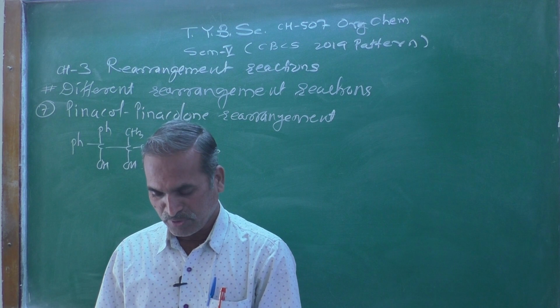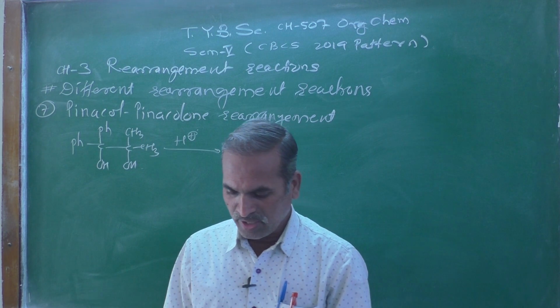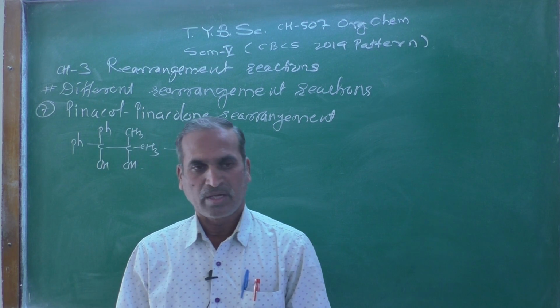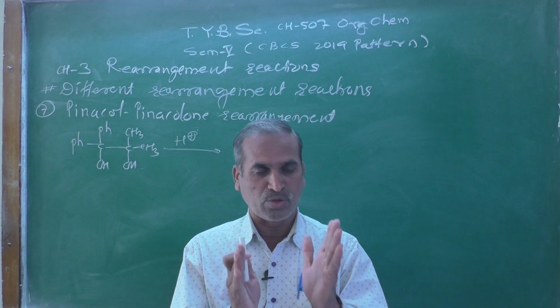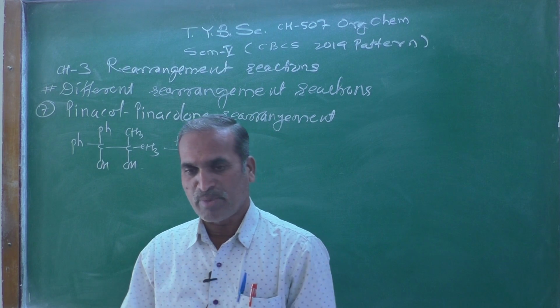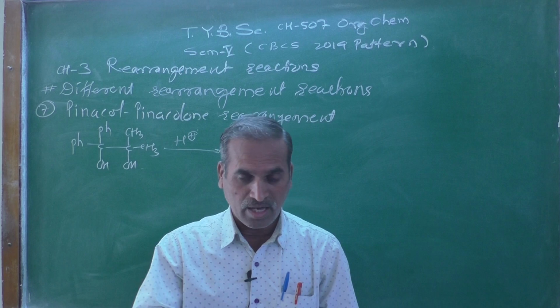Second point: relative migratory aptitude of alkyl or aryl substituent. In general, hydrogen has a greater migratory aptitude than the phenyl group, which is greater than the alkyl.